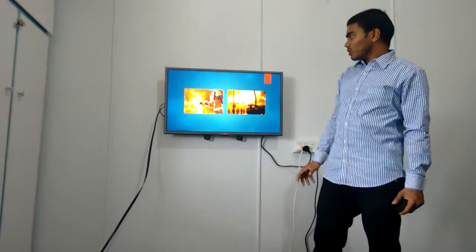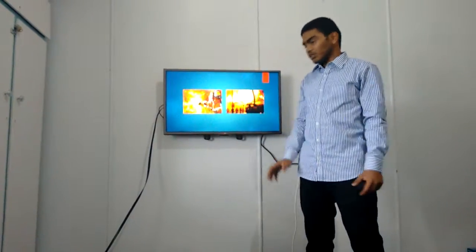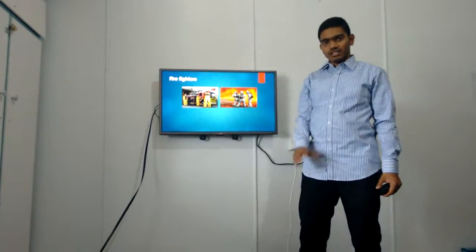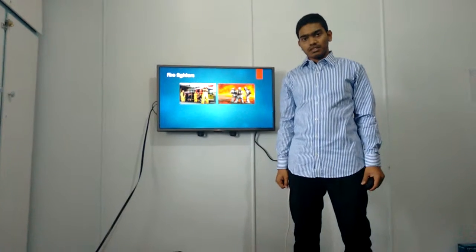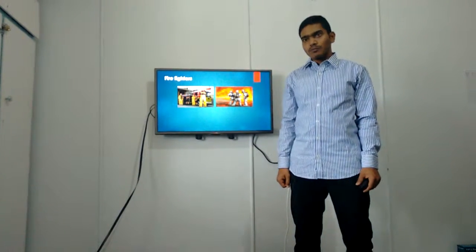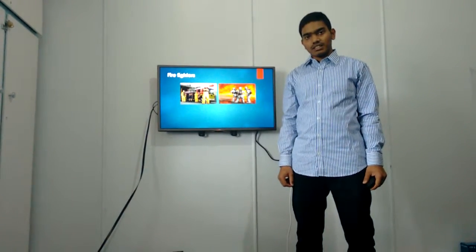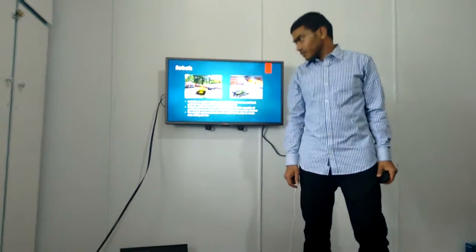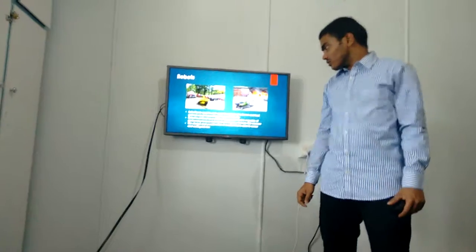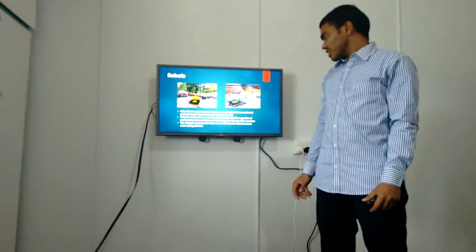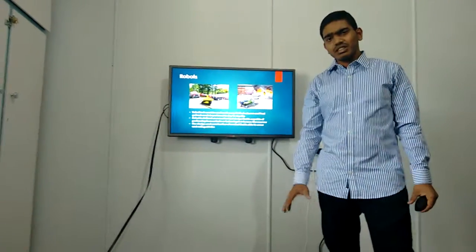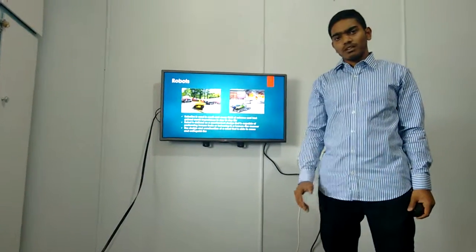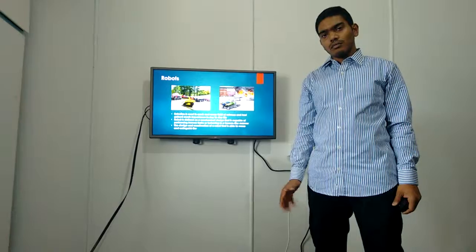First of all, why are firefighters used? Firefighters are used for extinguishing fires. They do risky and very dangerous operations. So we have to replace these firefighters with our latest technology called robots. Today, robotics is in each and every field of science. It is very useful and can do jobs that humans cannot do.